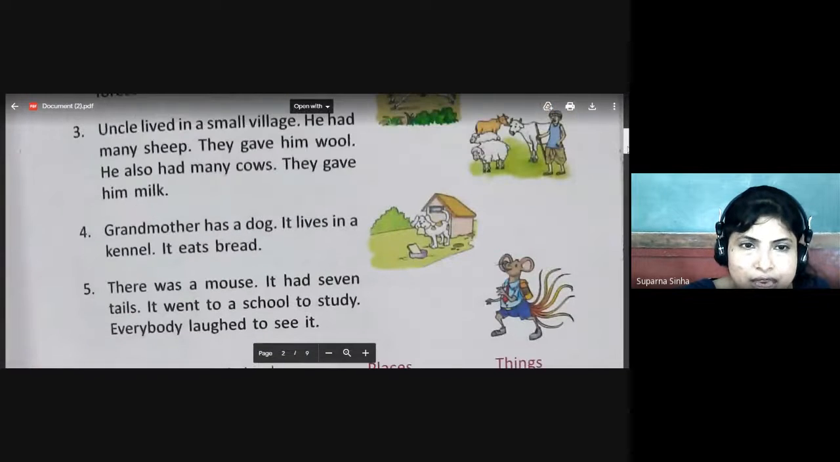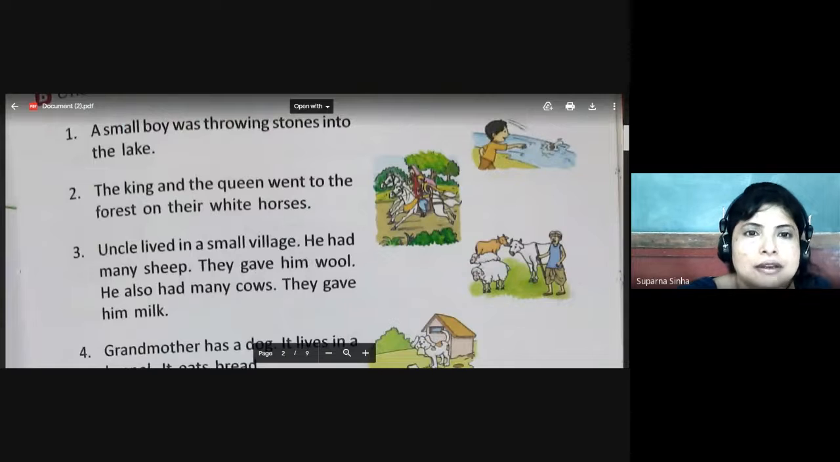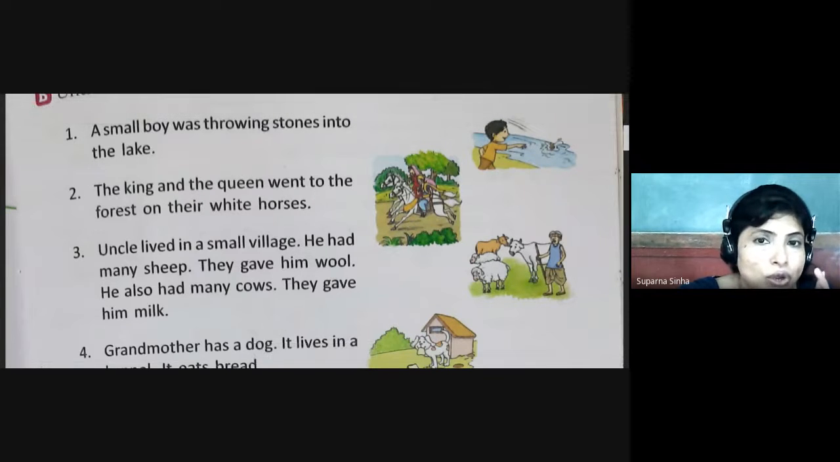So, let's see. A small boy throws stones into the lake. Here, how many naming words are there?